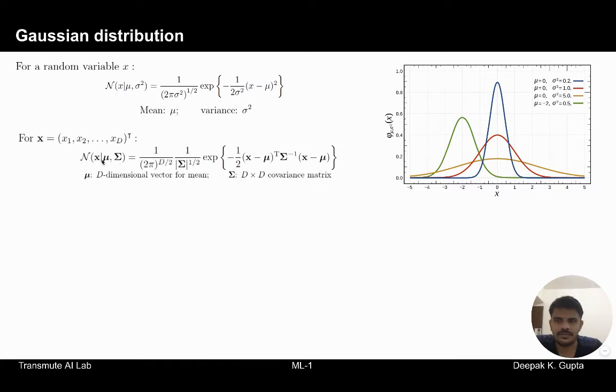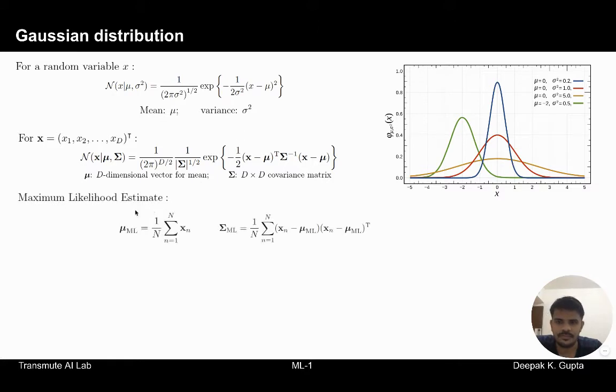The same concepts also hold for vector random variables. If you have random variables which are, for example, d-dimensional, the distribution can be represented with this expression, where d defines the dimensionality of the vector. Here, the sigma term is a d by d covariance matrix, and mu is a d-dimensional vector for the mean. The expressions are very similar to how we work for scalars, but in d dimensions.